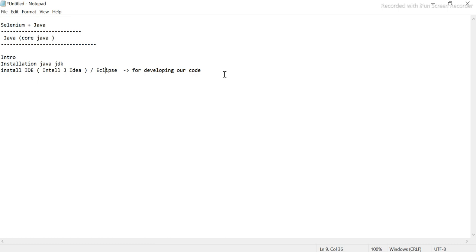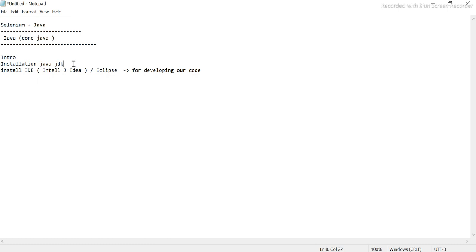Why do you need an IDE? Because you want to write the code, and rather than writing on Notepad or any text pad, if you write the code on the IDE, it will guide you if you are typing something wrong or some syntax. It will give you a lot of auto correction, a lot of help. It will highlight any compile time error, etc. So that's the reason we will use this IDE and install it too.